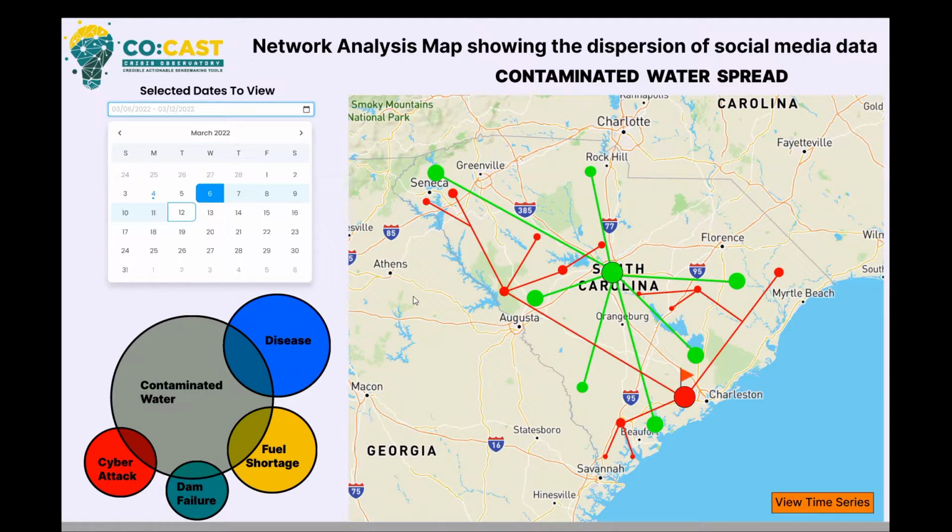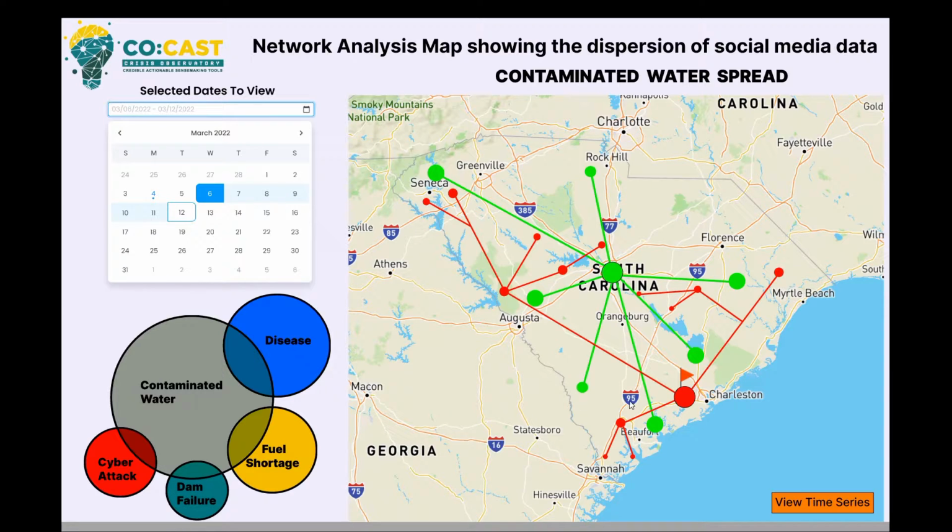So what Eric would do would be to fire up the CoCast dashboard, and he would be presented with different information that would help him answer his question. He would be presented with the different topics that are being shared in the area of interest, including potential low credibility pieces of information. And if he was interested in a particular piece of low credibility information that's being spread, he could click on it to examine it further, such as potentially low credibility information spreading about contaminated water.